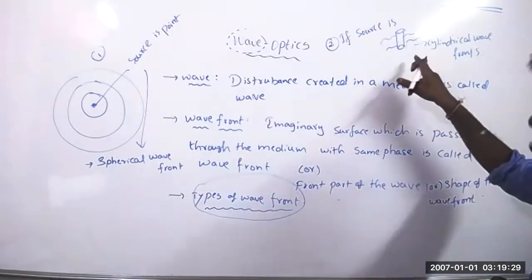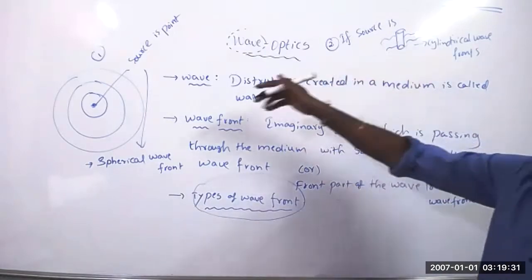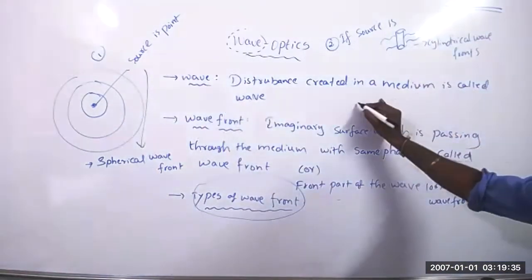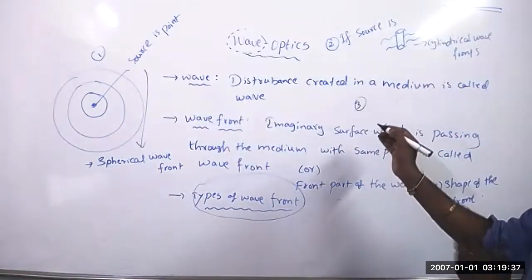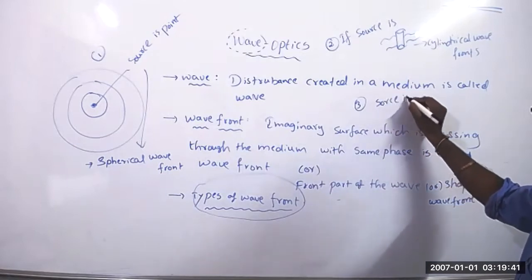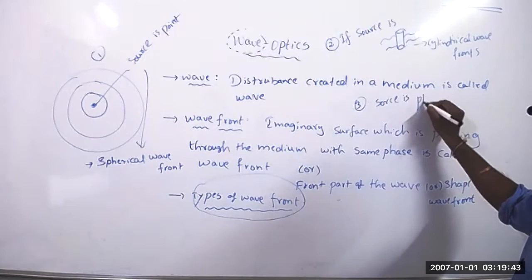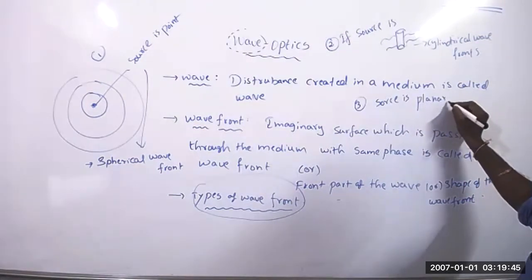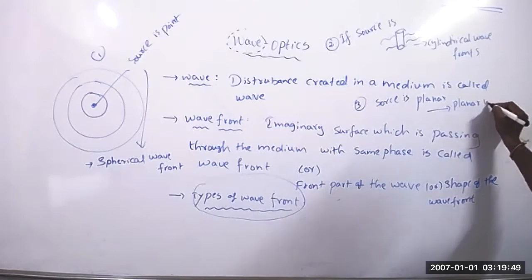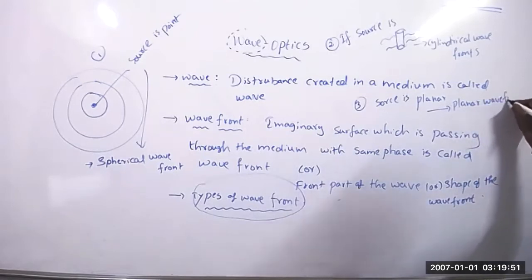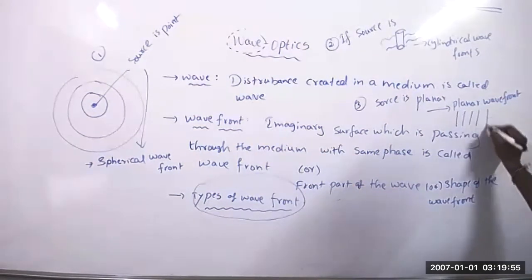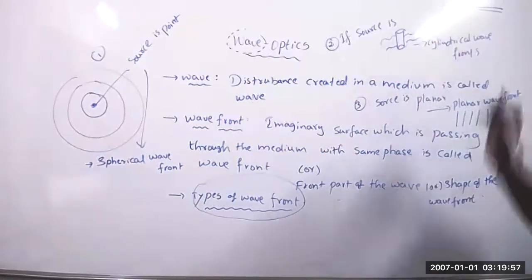This is imaginary. And the third situation, if the source is planar, then planar wavefronts. The planar wavefronts will be like this. Cylindrical wavefronts will be like this.